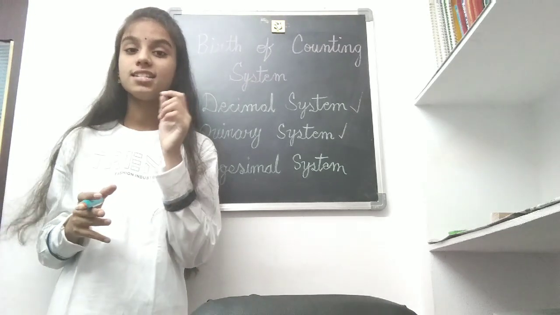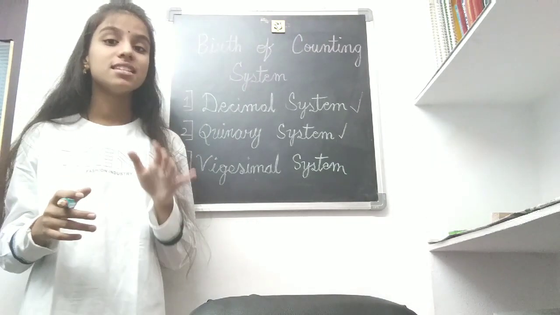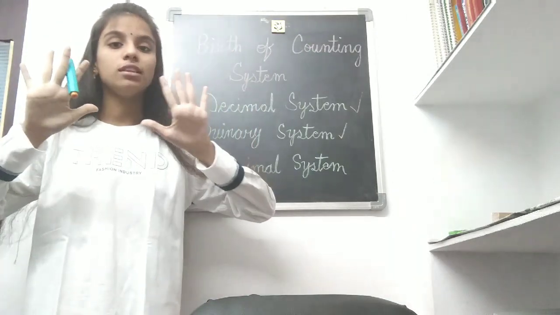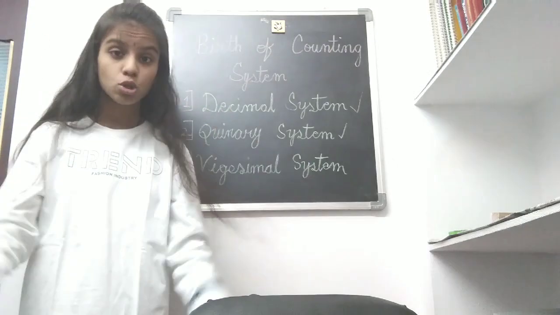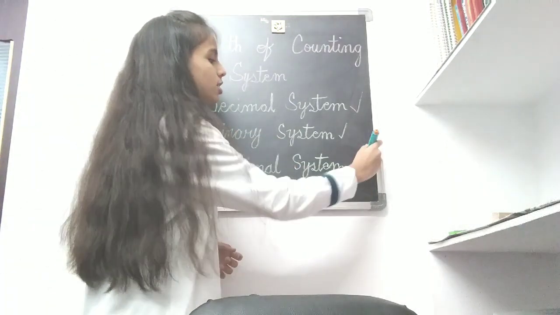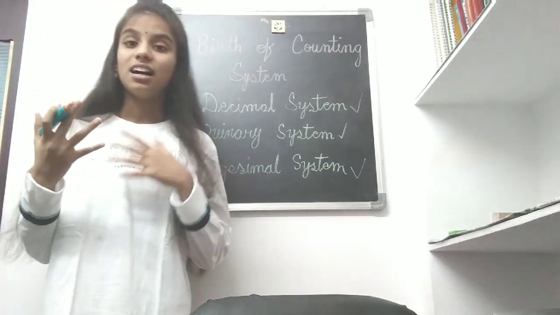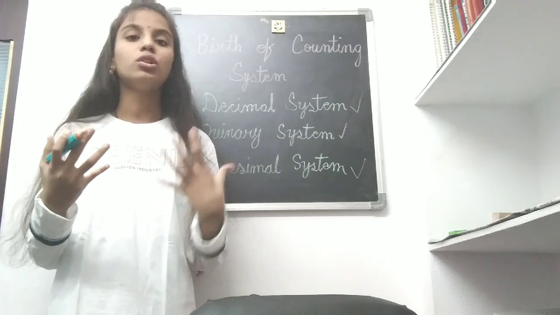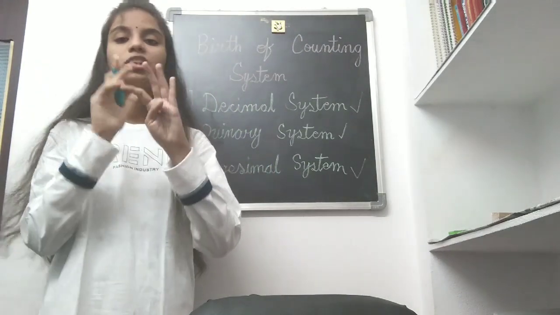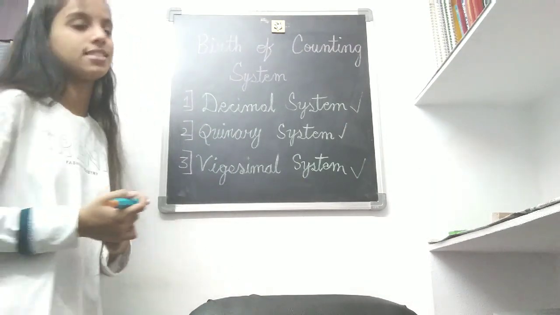I think you are getting the answer a little, but the vigesimal system uses 20 as base, with 10 fingers on the hands and 10 toes on the legs, total 20. Small children also find it easy to count with the decimal system, with 10 as base. They count like 1, 2, 3, so it becomes a little easier for small kids.